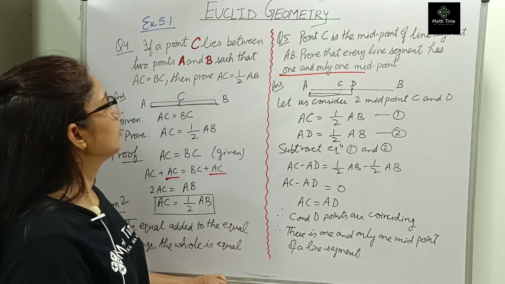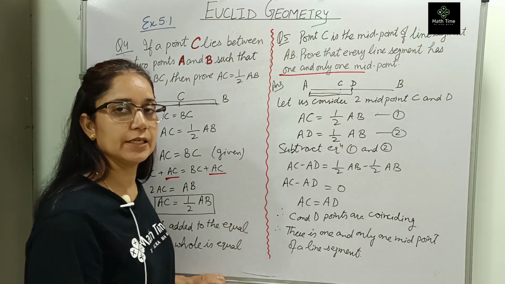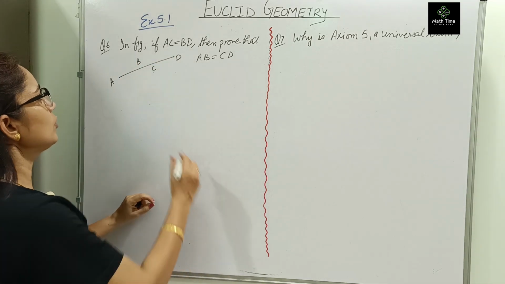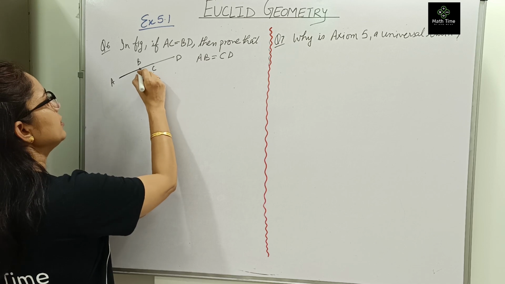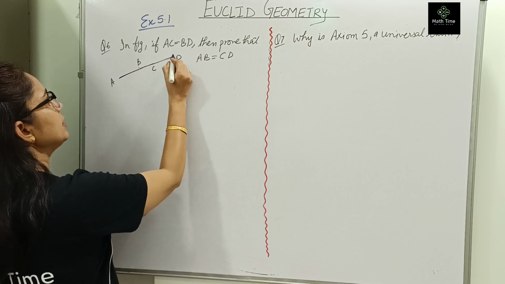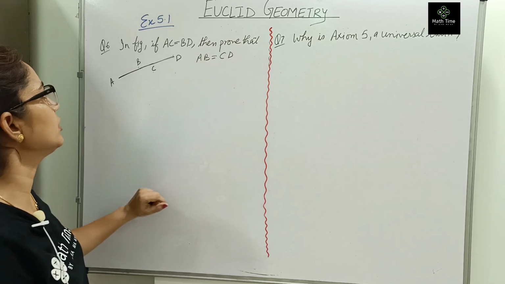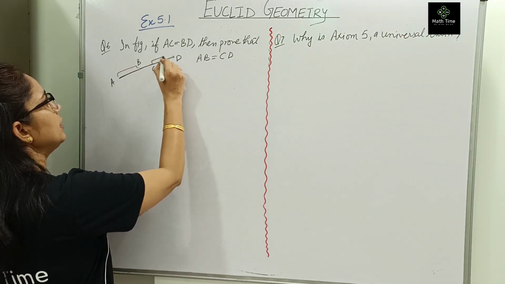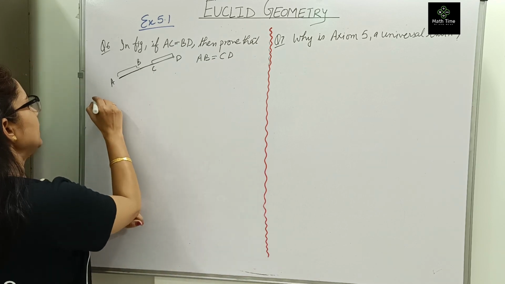Okay, clear? So question number 4 and 5 are done. Now let us go to question number 6. In this given figure, if AC equals BD, this is our AC and this is our BD, then prove that AB is equal to CD. This we have to prove. Okay, so let us start.